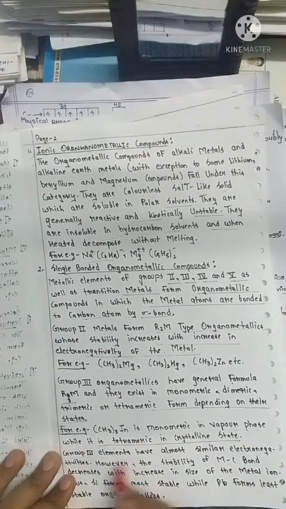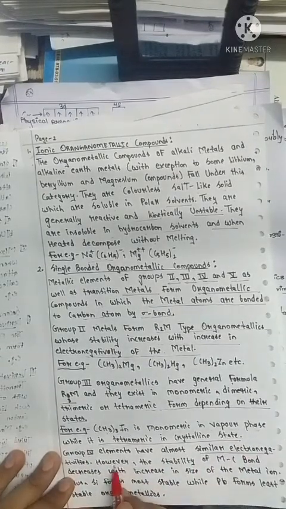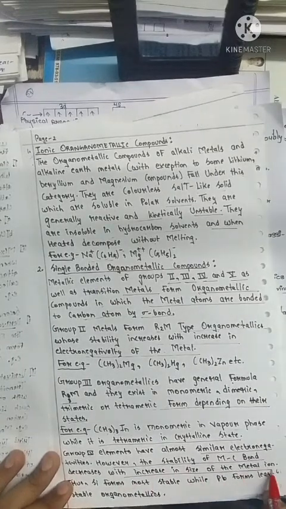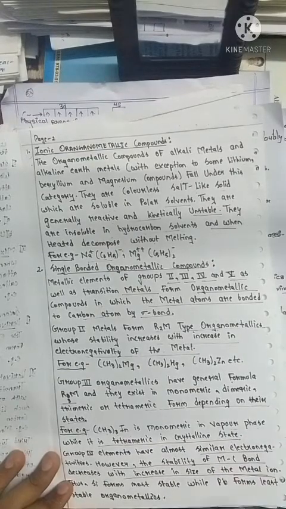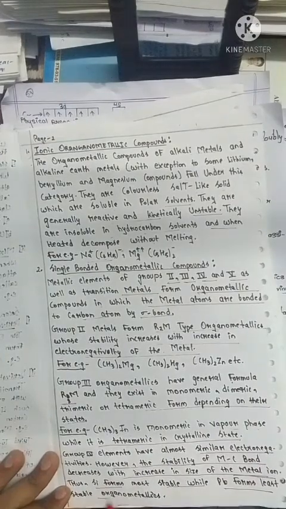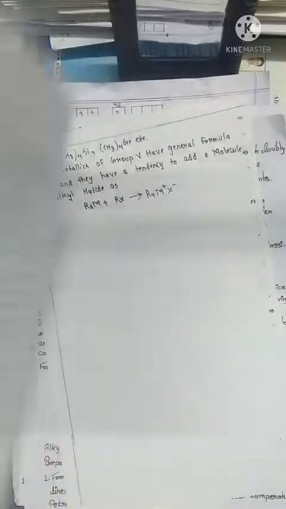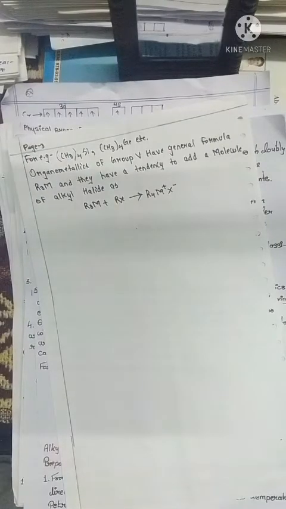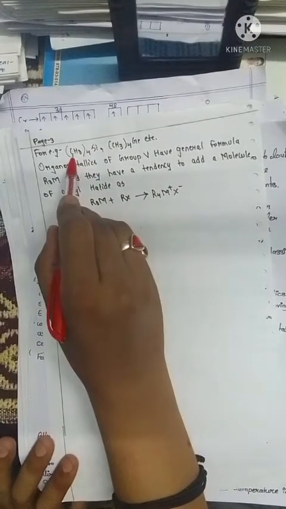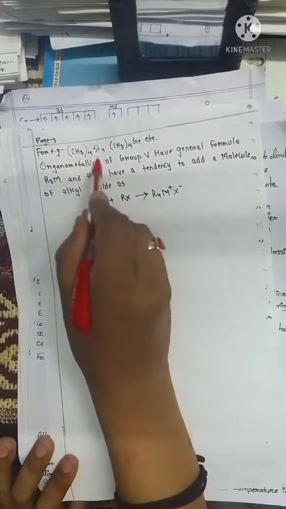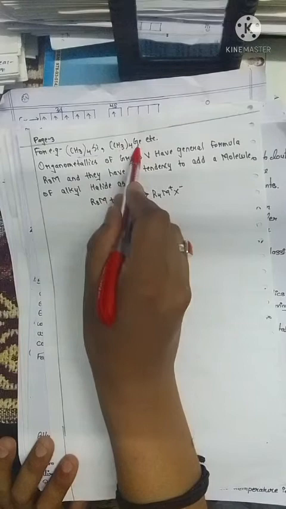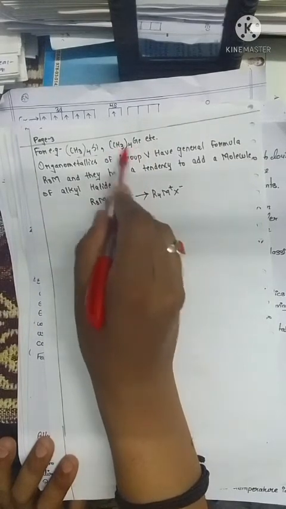It is important. Group 4 elements have almost similar electronegativities. However, the stability of the metal-ligand bond decreases with increase in size of the metal ion. It is important. Thus, Si forms the most stable while lead forms the least stable organometallic compounds. So, in this case, we simply see that silicon is attached with 4 methyl groups and it is a more stable compound as compared to this compound in which germanium is attached with 4 methyl groups.